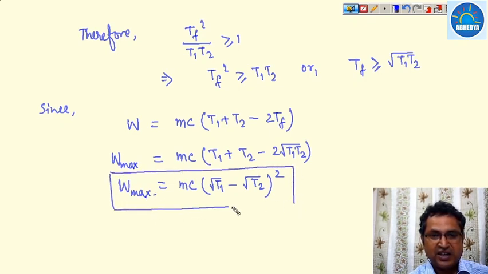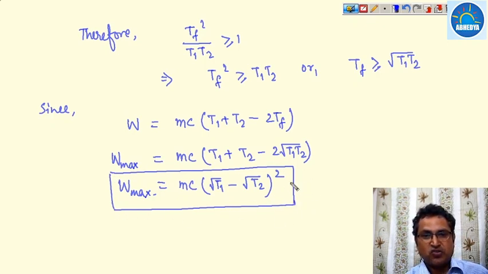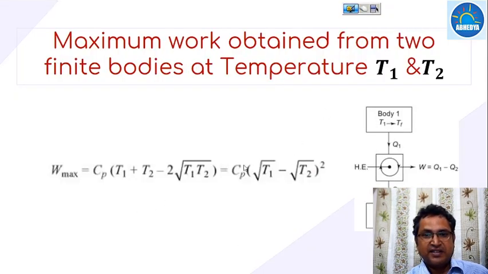So the maximum amount of work which can be obtained when a heat engine is working between these two bodies will be equal to mc (under root of T1 minus under root of T2) whole square, where mc is the mass times specific heat of the body, that is Cp. So this is the maximum amount of work that can be obtained from two finite body sources by a heat engine working in between these two sources. This is again a very, very important result.